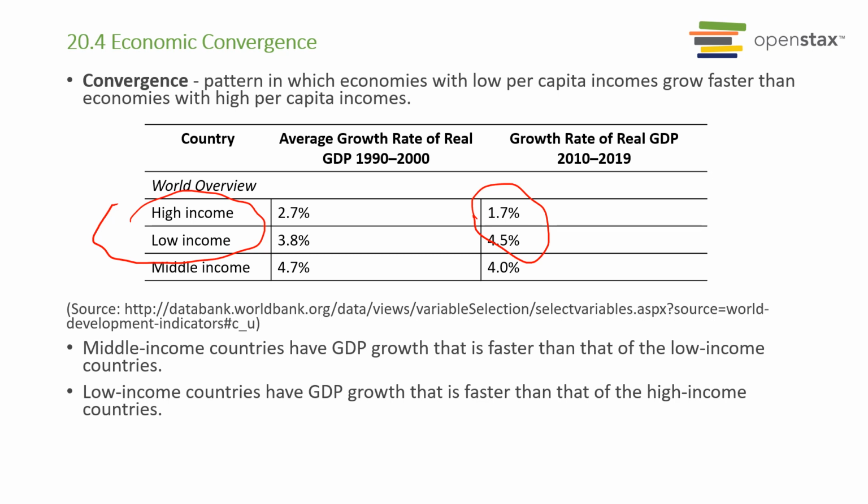Especially for many of the poor countries, we saw a tremendous amount of economic growth in the last 30 years. Think about countries like India, China, Vietnam, Cambodia, so many countries in the Southeast Asian area, and also countries like Mexico, right? For the last 30, 40 years, those economies have been picking up very fast. So the gap between high income and low income countries is getting smaller and smaller.